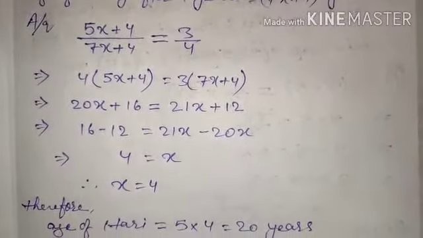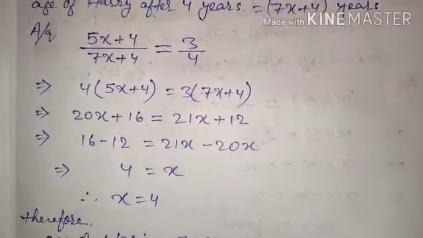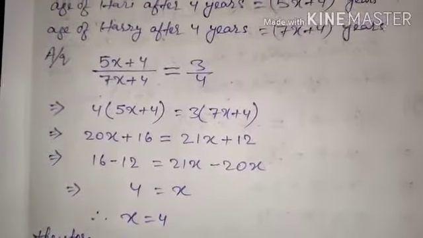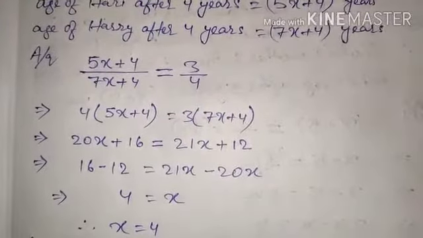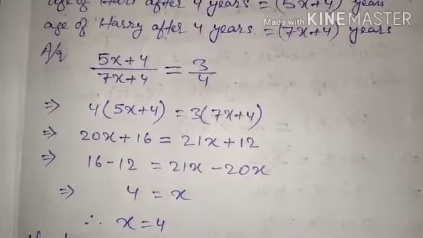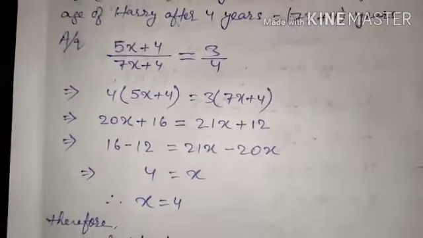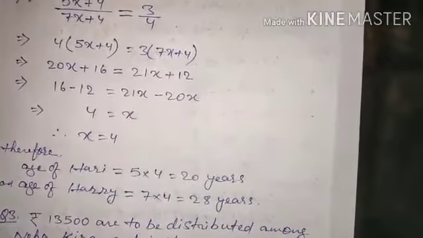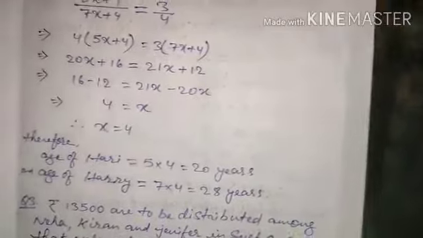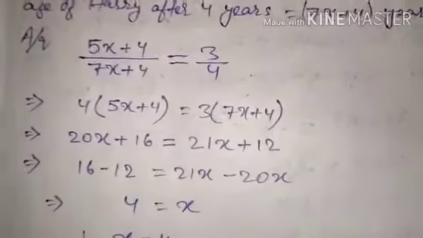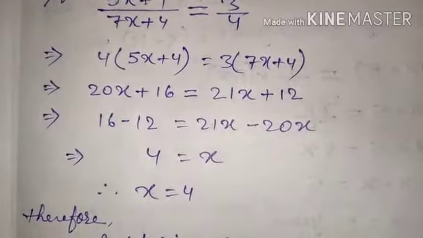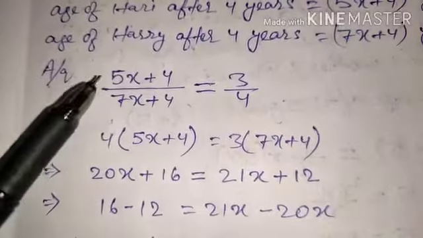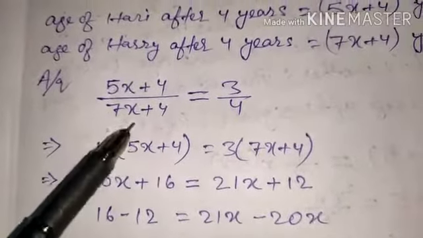After that the question is saying that the new ratio of their ages will be 3:4. So we simply equated that (5x plus 4) divided by (7x plus 4) is equal to 3/4. Now just do the cross multiplication. 4 is going to multiply with 5x plus 4, and this 7x plus 4 will go to the other side